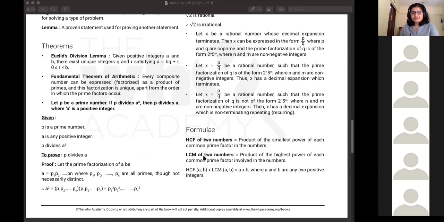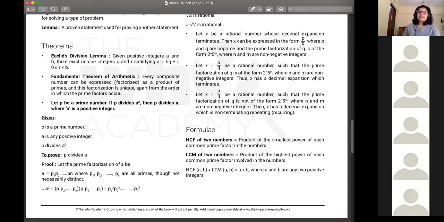So just read the statement again on your own. So you have positive integers a and b. If you have any two random numbers, positive integers specifically, then there exist unique integers q and r satisfying a equal to bq plus r.